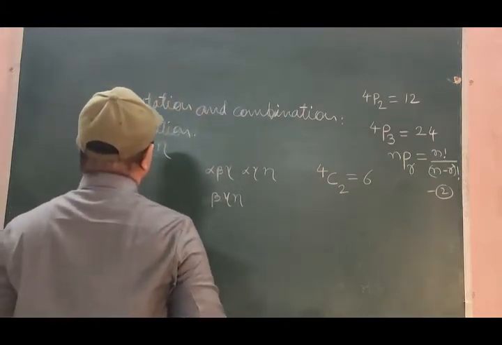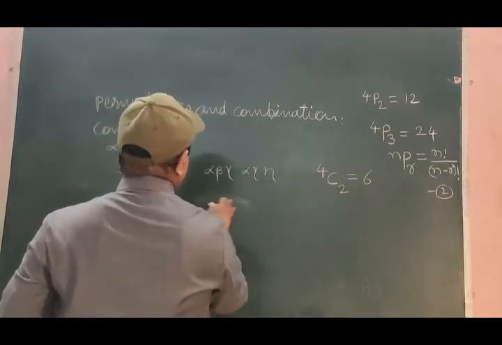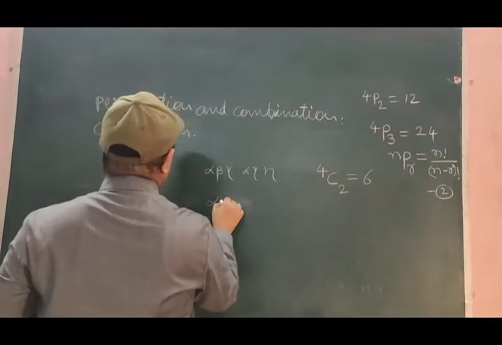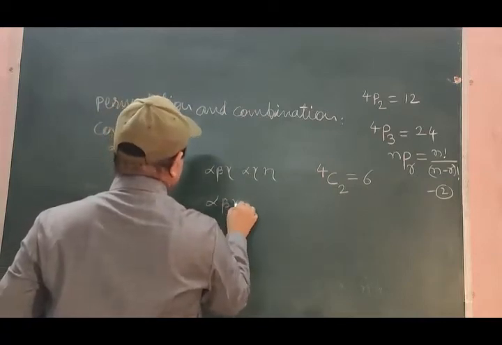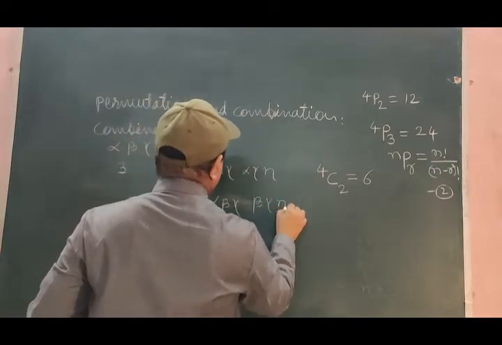Alpha, beta, gamma; alpha, beta, eta. One more left here. Alpha, beta, eta, and the final one is beta, gamma, eta.